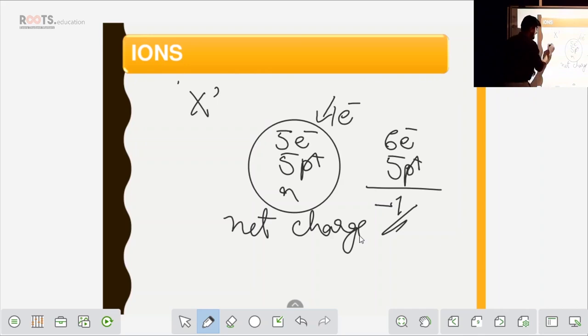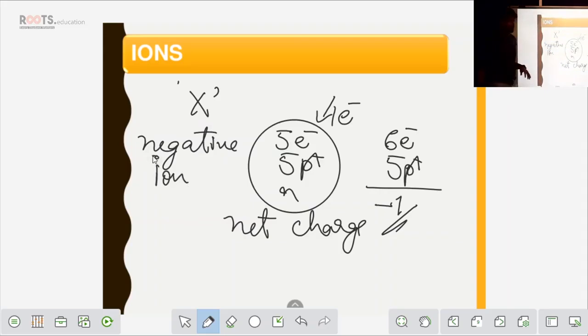So we call such an atom a negative ion. For example, if I add 2 electrons instead of 1, what is the net charge of this particular atom? It is -2. So what does this mean? This means that if the net charge is -2, then the atom has been added with 2 electrons. When 2 electrons are added, the number of electrons is going to exceed. That's how you get -2. That atom you call a negative ion.